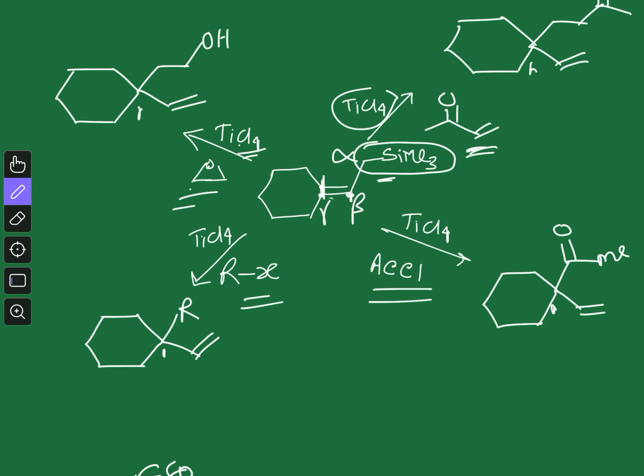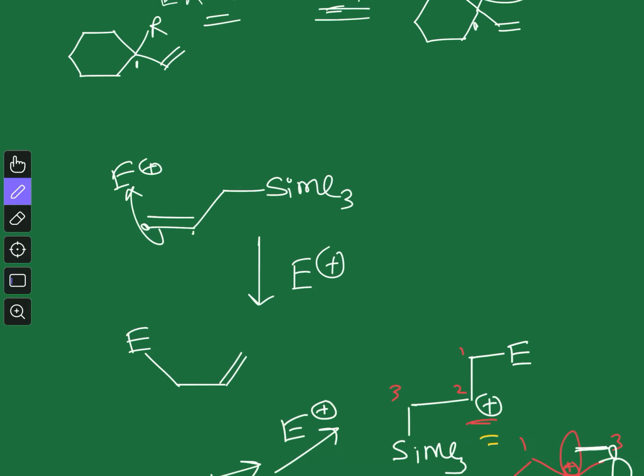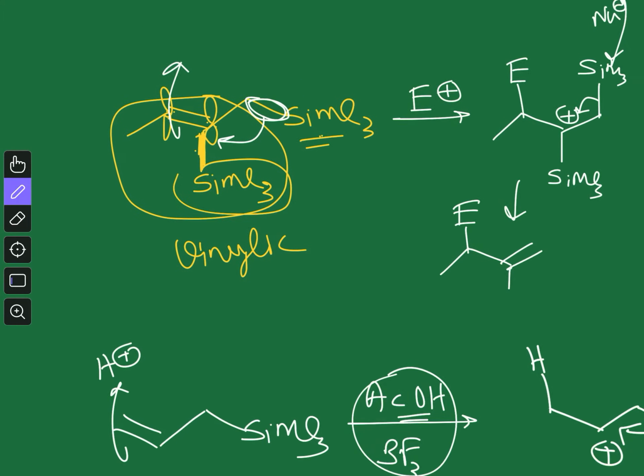In this case it will coordinate with this acetyl chloride to form this COMe group. In this case RX is activated by the presence of titanium tetrachloride, and in this case the titanium tetrachloride will bind with this carbonyl group to activate this alpha beta unsaturated carbonyl compound. I will discuss one example, but all will follow the same pattern. So let us see the example of epoxide.